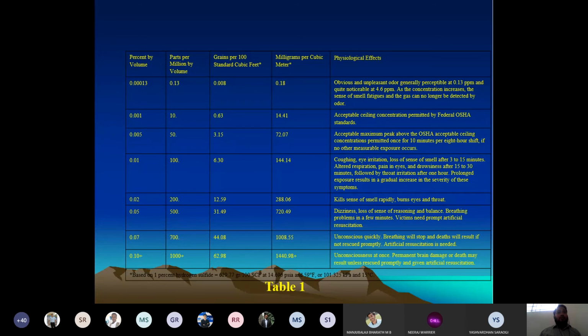If the permissible limit is exceeded, for example if it reaches 50 ppm, it is not possible for an engineer to work 12 or 16 hours continuously.